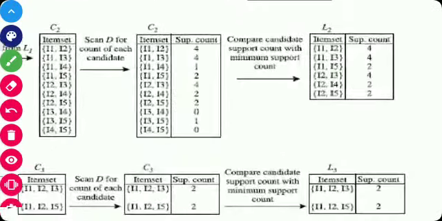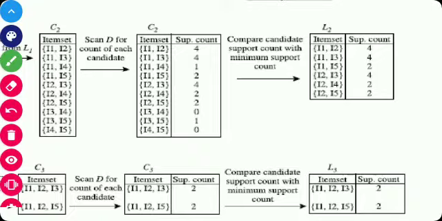Likewise, I1 and I3 are purchased 4 times, I1, I4 one time, I1, I5 2 times. So again we create the candidate 2-itemsets. Here the minimum support count is 2, so the itemsets whose support count is less than 2 are pruned. So we get this set L2.